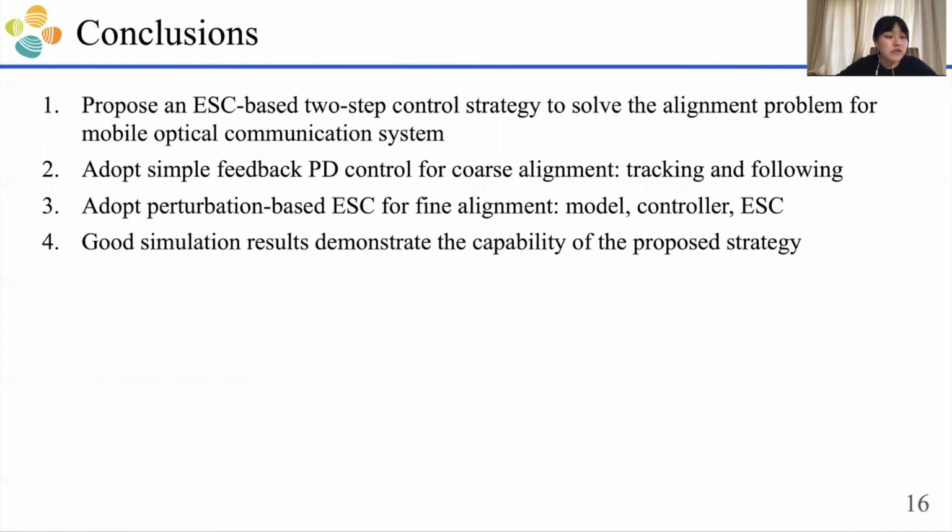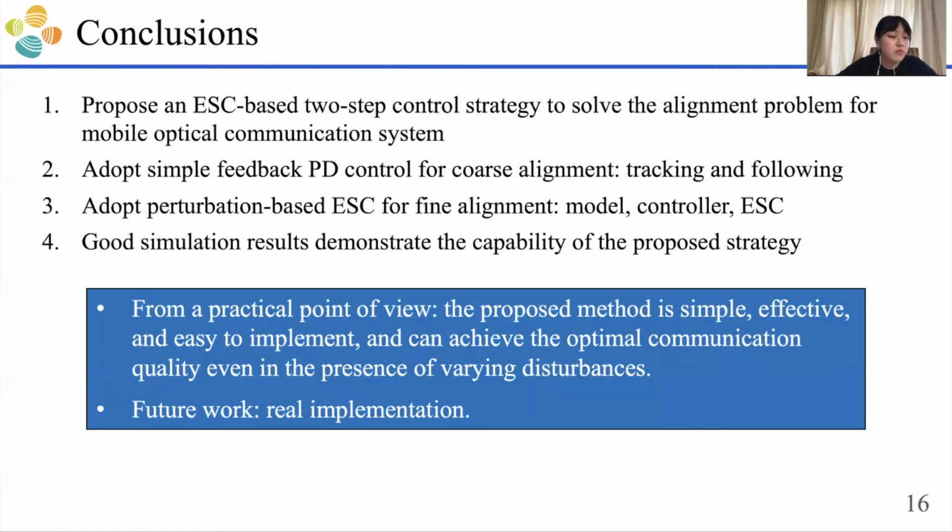In this work, we propose an ESC-based two-step control strategy to solve the alignment problem for the mobile OWC system. We adopt a simple feedback PD control for the cross alignment to realize tracking and following. And for the fine alignment, we use the perturbation-based ESC control. We introduced the model design, the controller design, and the ESC control scheme. The good simulation results demonstrate the capability of our proposed strategy. From a practical point of view, the proposed method is simple, effective, and easy to implement, and can achieve the optimum of communication quality even in the presence of varying disturbance.